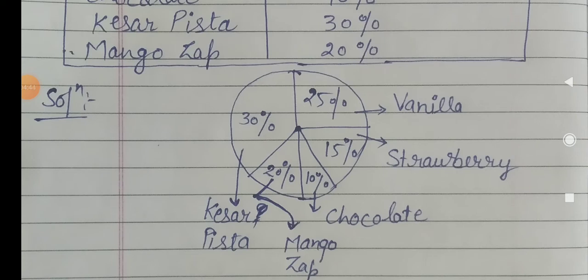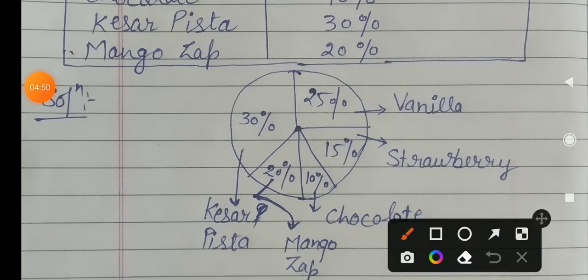After taking the percentage as a fractional part, you draw this figure. You divide this circle in the form of fractions: this is the 1 upon 4 part, this is the 3 upon 20 part, this is the 1 upon 10 part, and you do the others the same way. When you have divided it into fractions, you draw this pie chart.